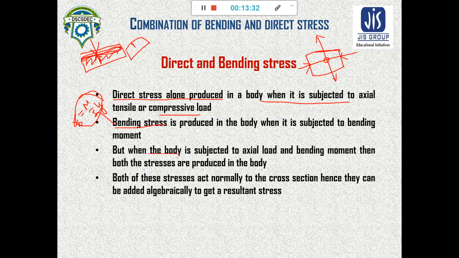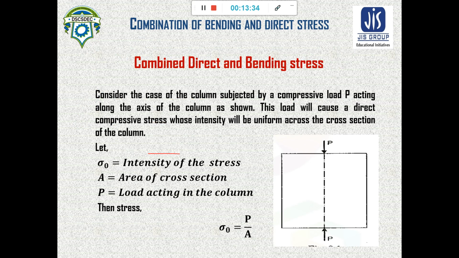Moving to the second topic, let us see an example of direct stress and bending stress. In a real life condition, if we have a column, what is a column? A column is a member which can take only vertical loading.